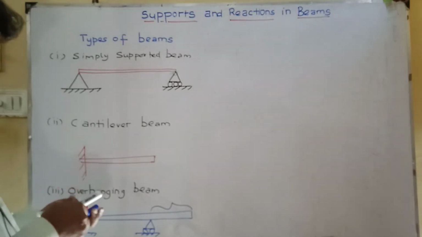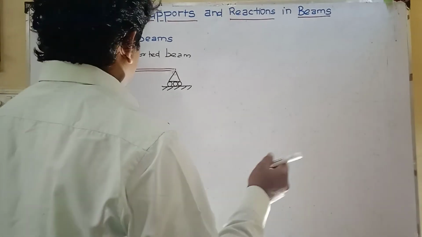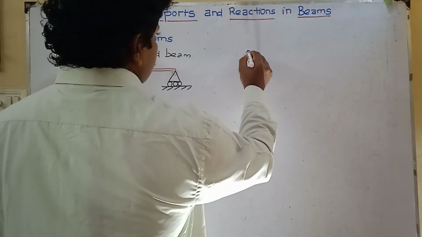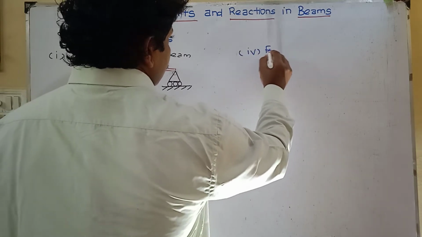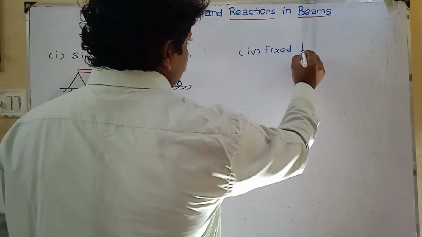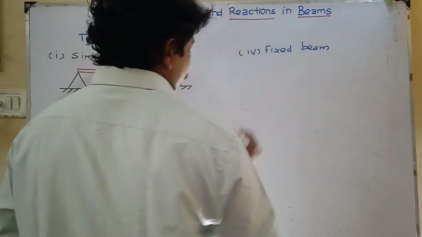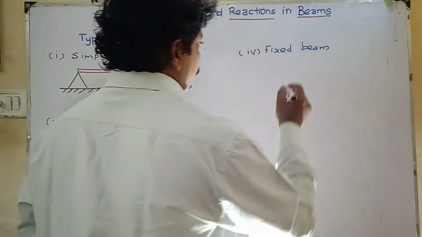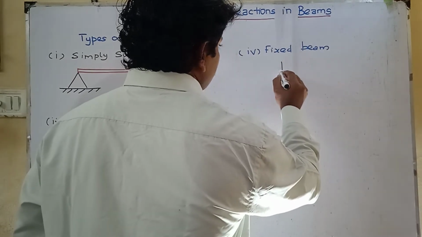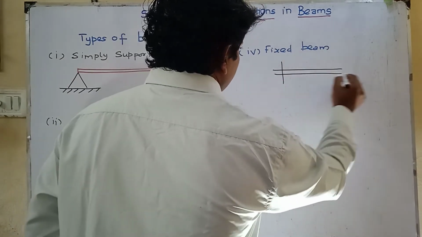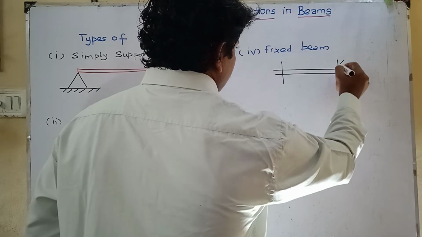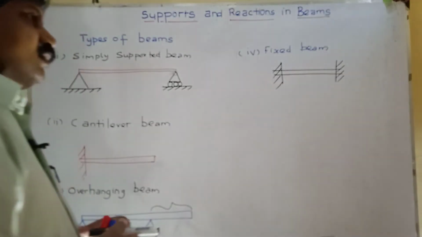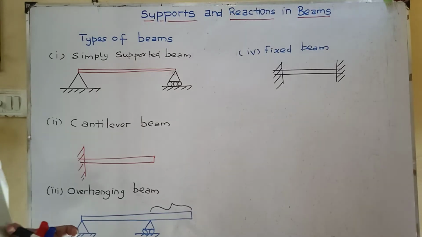And then another type of beam, fixed beam. Both ends fixed. These are the types of beams,